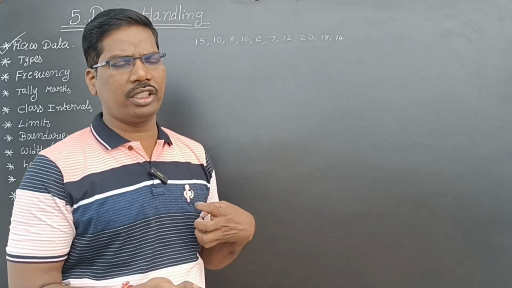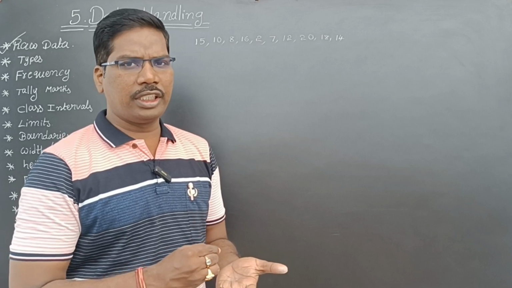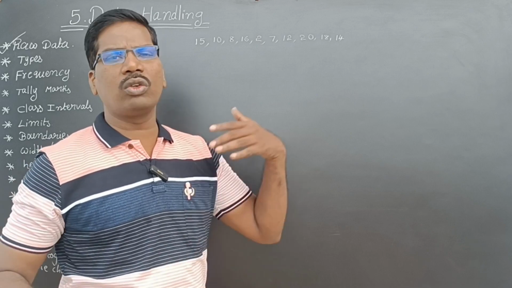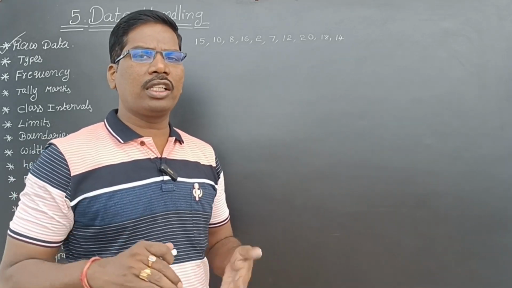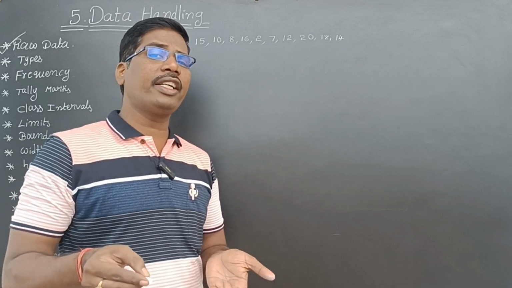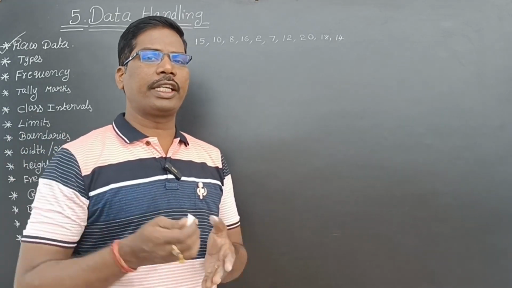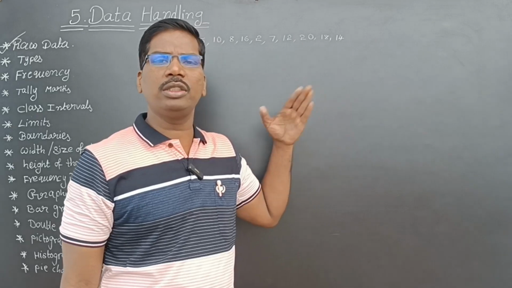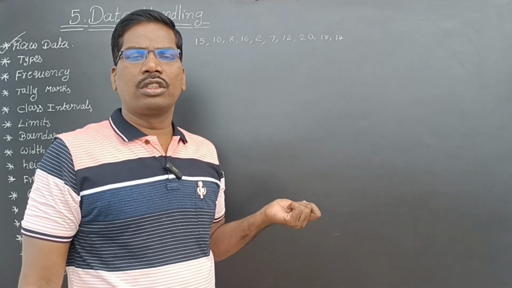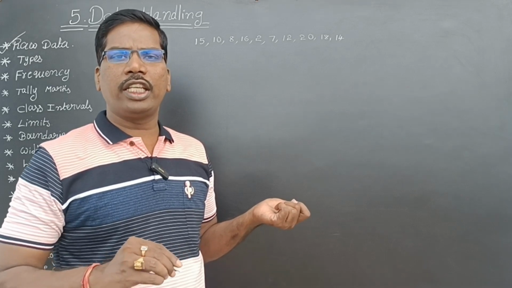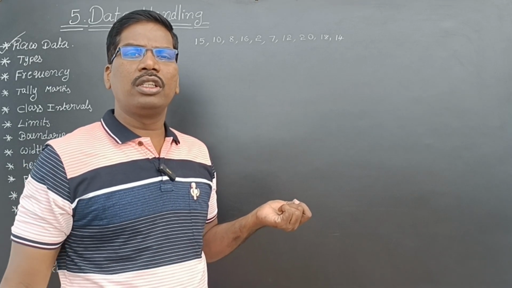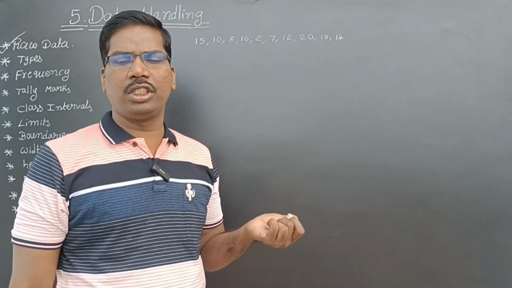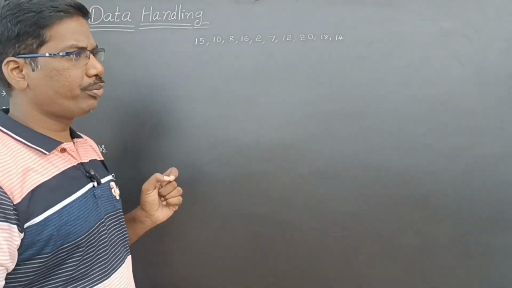I have already collected, drawn and written everything, and a second or third person is copying from me. He is not going directly; he is collecting what I have collected. Already collected data being collected by another person is called secondary data. For example, I have collected these marks. This is my primary data. I have recorded it in my record. Someone came to me and took the same record for his book. That is called secondary data, because he did not collect the marks directly from the students, isn't it? So, primary data and secondary data.